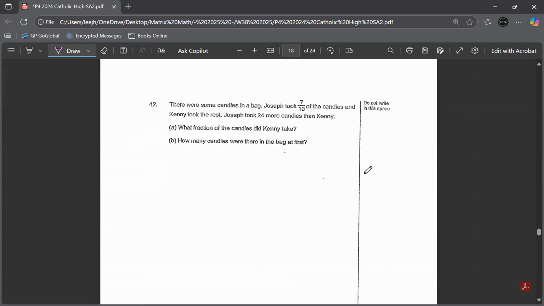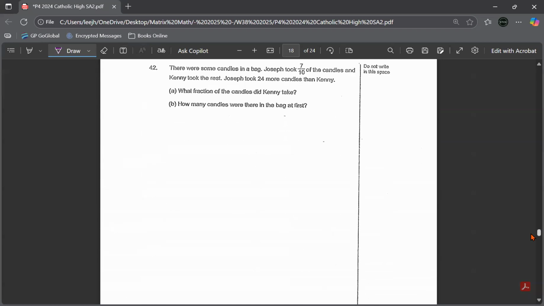Question number 42. There were some candies in the bag. Joseph took 7/10 of the candies and Kenny took the rest. Joseph took 24 more than Kenny. A, what fraction of the candies did Kenny take? And B, how many candies were there in the bag at first?